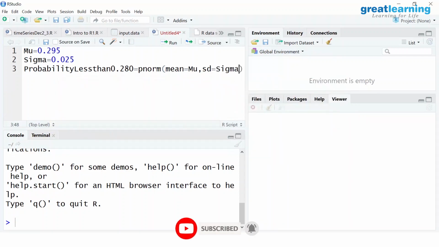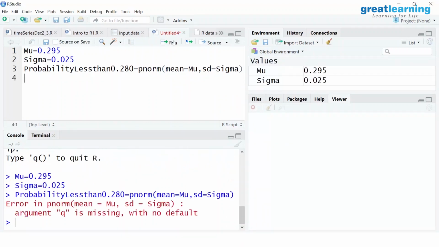Now I have to execute this. First I have to run mu, yes, sigma, yes, probability, yes. SD is equal to sigma. Have I run? Yeah. Q is not required, pnorm only. Okay, with no default. Sorry, correct. 0.28. Q is equal to 0.28. That is the ordinate, 0.28, comma this, because I want the probability. So I should give 0.28, isn't it? That is missing. Now it will work.